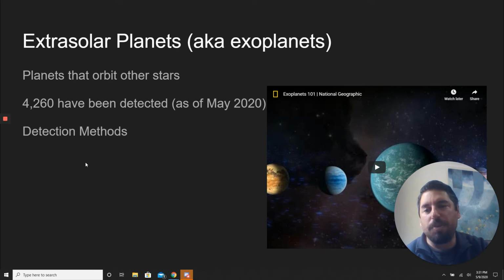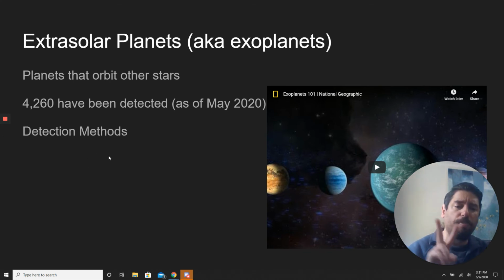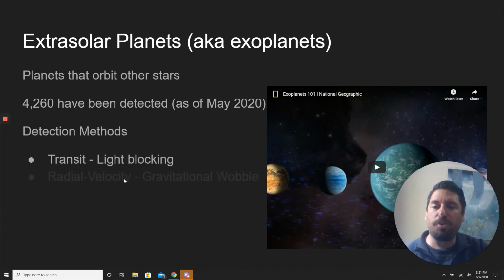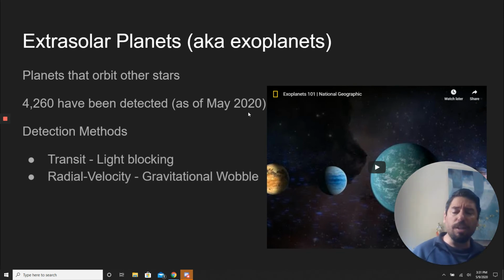There are many detection methods we use to find these planets. The two main ones I want you guys to think about are transit and radial velocity. Transit, what they do is they look at the light from the star, and you can see how much light the star is making. And when the planet goes right in front of the star, it blocks a little tiny bit of light. And we can detect that little bit less light. And using that, we can determine the size of the planet, and that there's a planet there that's actually blocking some of the light. And we're talking about just a small bit of less light.